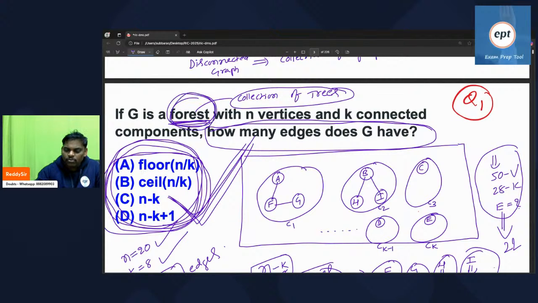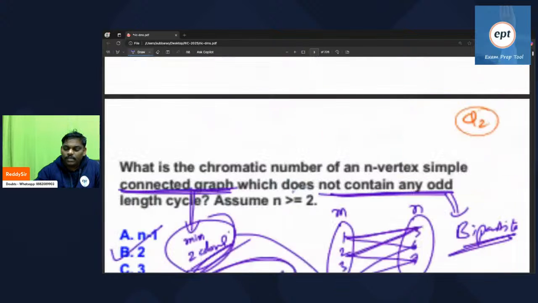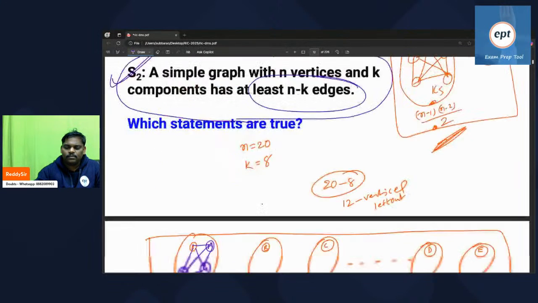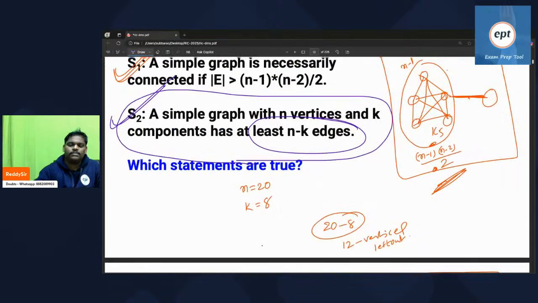Because of forest, no cycle is possible, so more edges cannot come. It is exactly. Because the forest is not there here, at least n minus k edges.